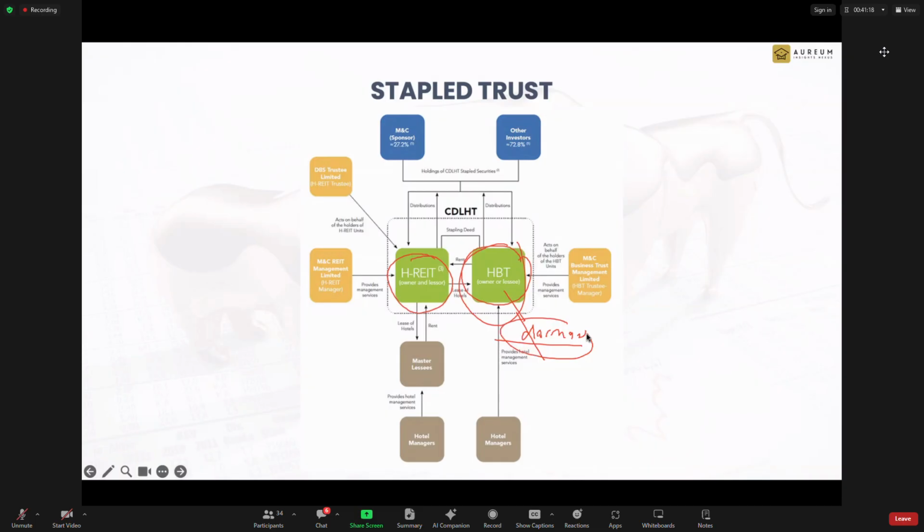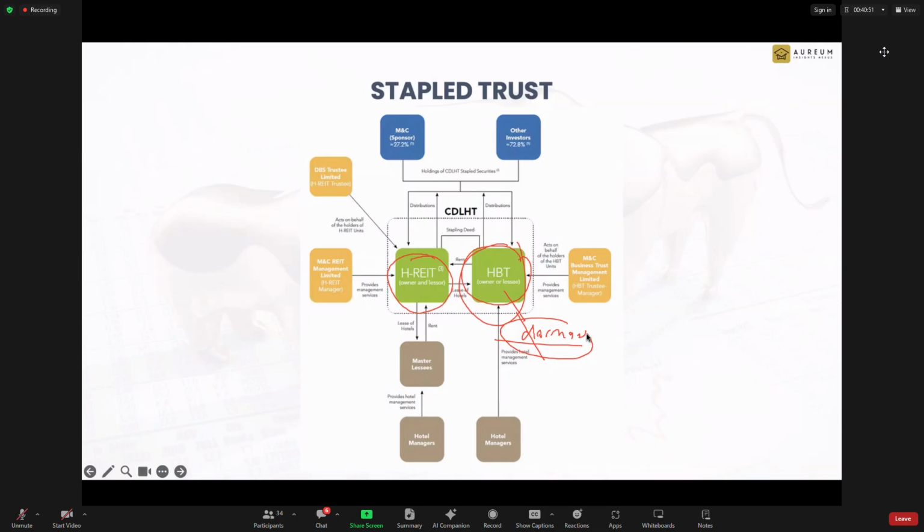So a classic example is what happened during the COVID period, where some hotel operators really went under. For example, for CapitaLand Ascott Trust, the hotel operator in Osaka went bust. So they took over to run the hotel. But ultimately they didn't keep running it finally. I think they sold off the properties. But at least during that period, they could still continue to have ongoing operations.